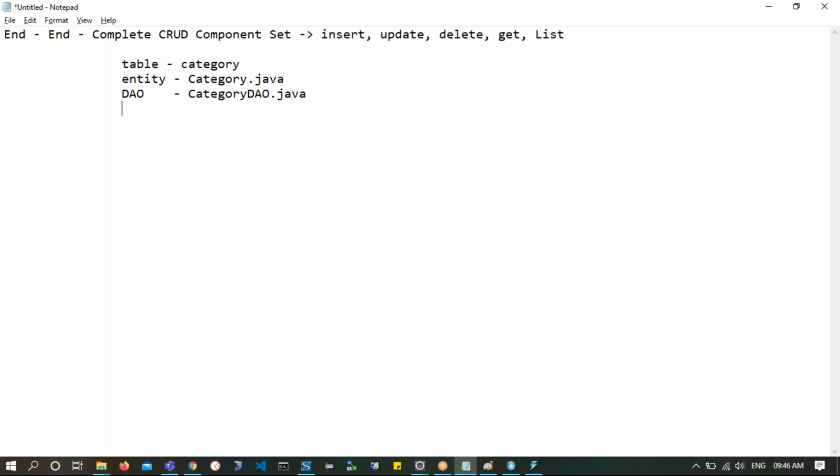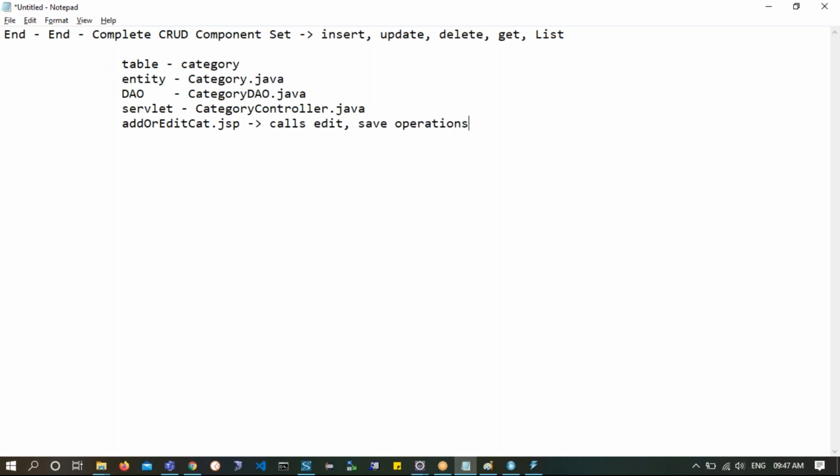And to perform all the operations we need to have a servlet, which is basically CategoryController.java. And to take user inputs we have addOrEditCat.jsp, which will perform edit and save operations. In fact, it won't do that itself. It actually calls edit and save operations.